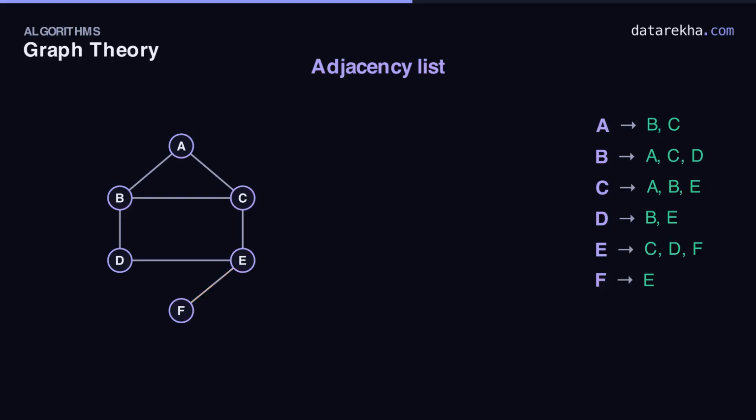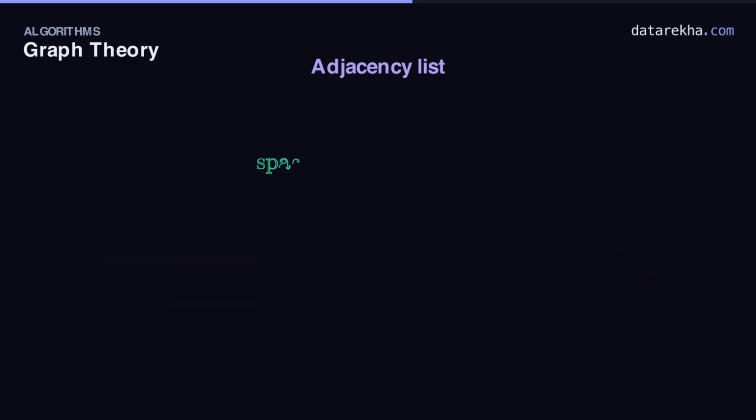And F alone, just to E. Count the total entries. 2, 3, 3, 2, 3, 1: 14. Twice the 7 edges, just as the handshake lemma promised. Each edge shows up in two lists. The list space is order V plus E. It stores only the edges that exist.